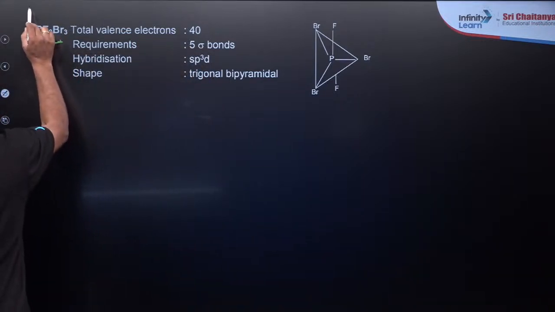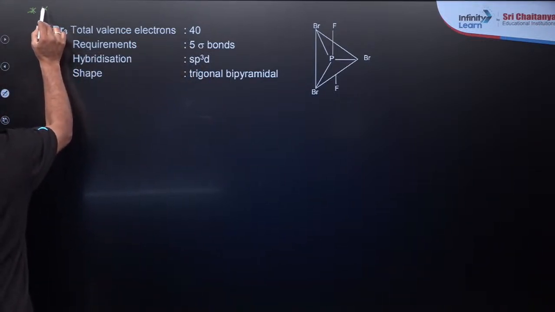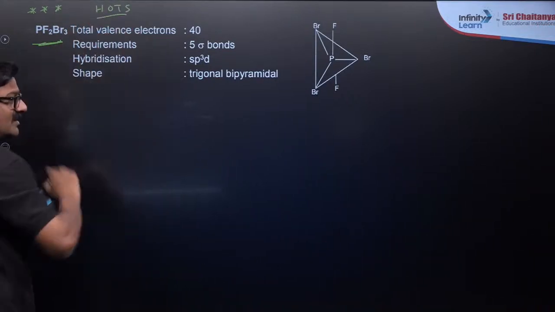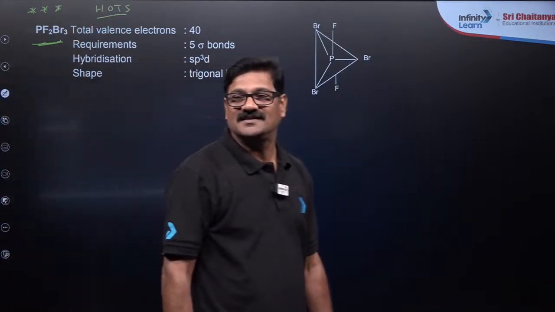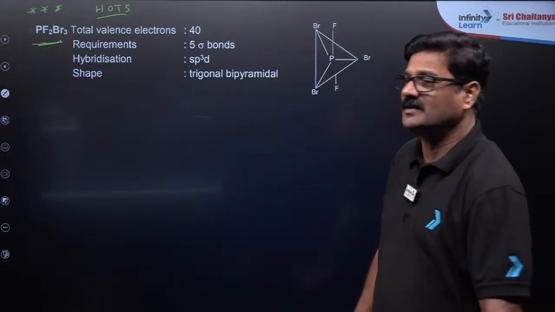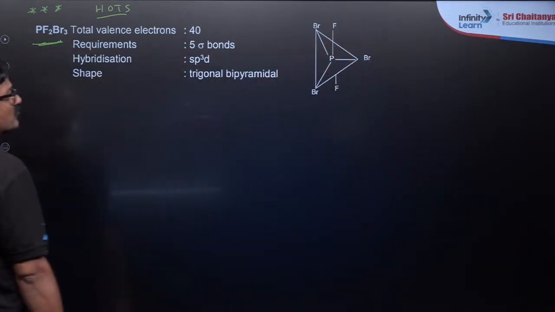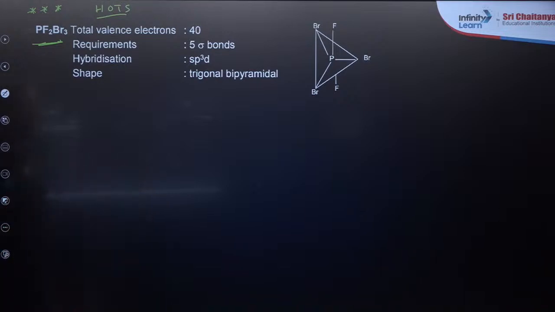Next, PF2BR3. This is a little high-end question. You can say it is HOTS, higher order thinking questions. It is going to be trigonal bipyramidal, but the most electronegative element here is fluorine. You can see fluorine over here.